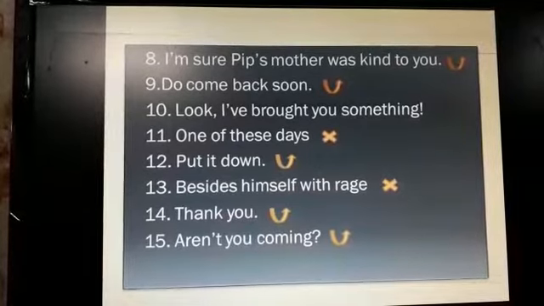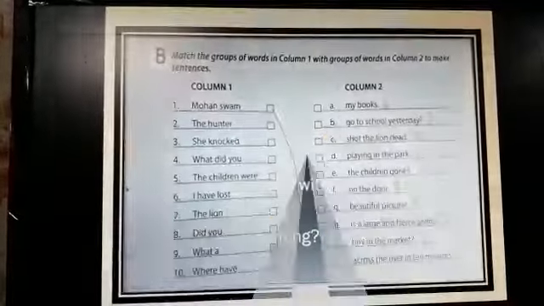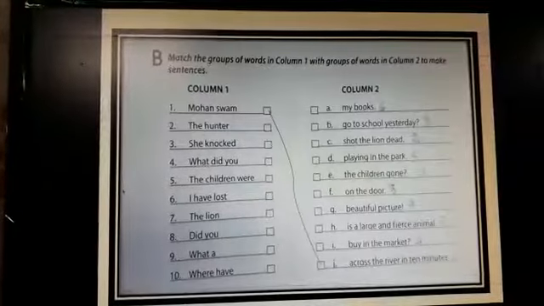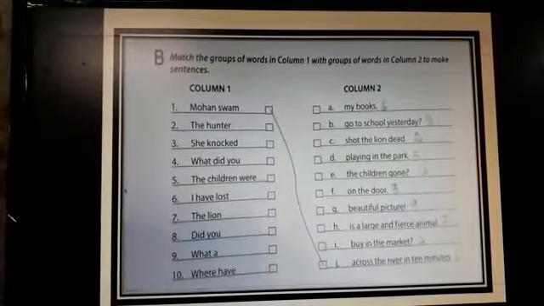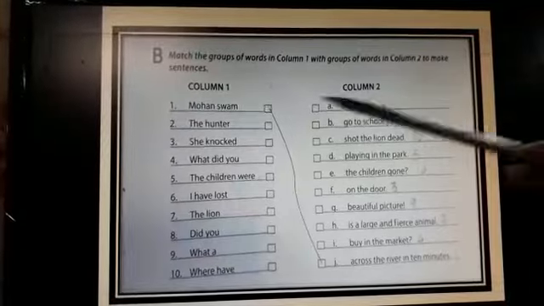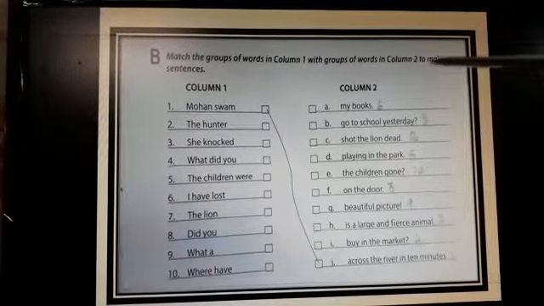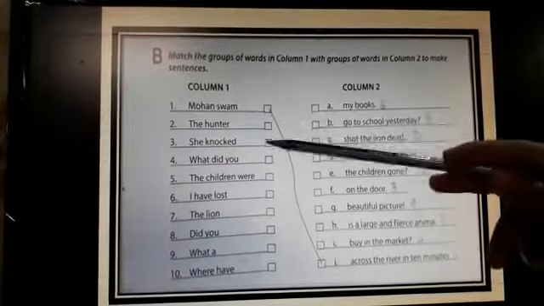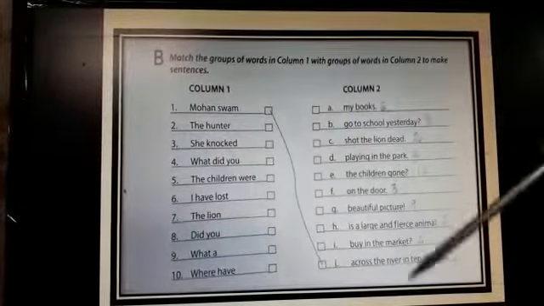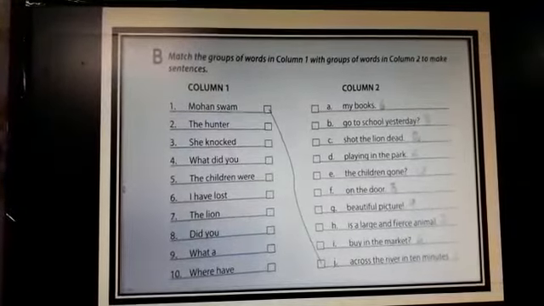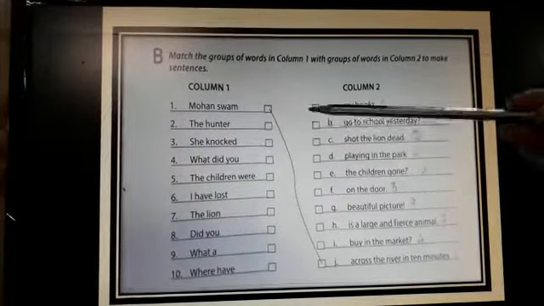So you can follow it up in your textbook. Here we go with the B. That is, this exercise is on page number 7. Match the group of words in column 1 with the group of words in column 2 to make sentences. So here is a group of words. Here some words are there. You have to match it to make a correct sentence. This is column 1. This is column 2. Let us match now. One is already done for you.